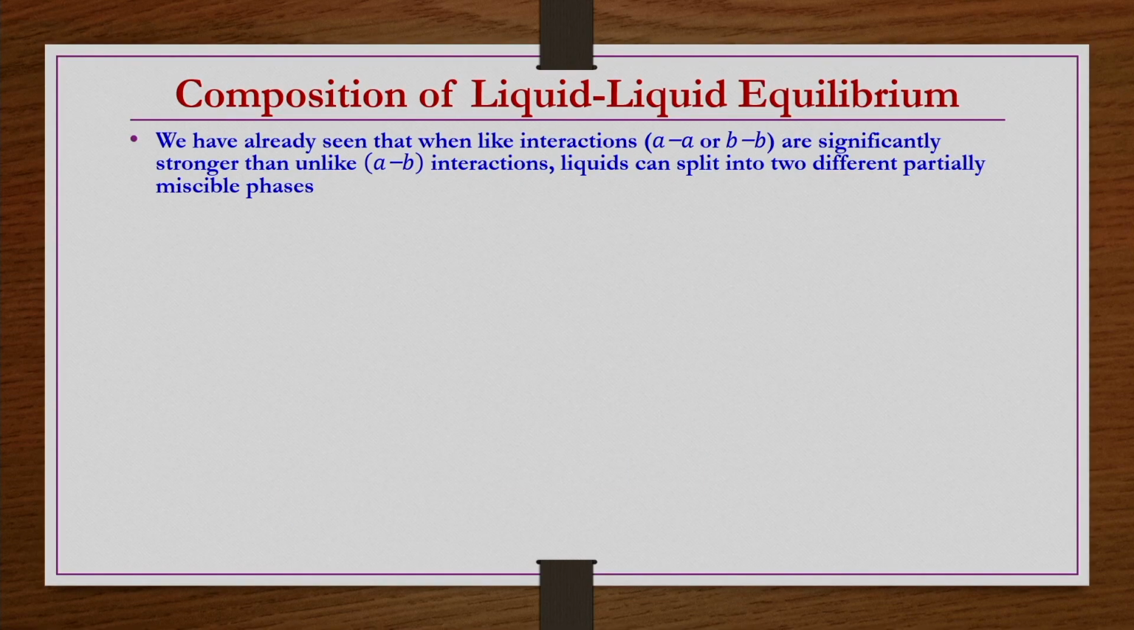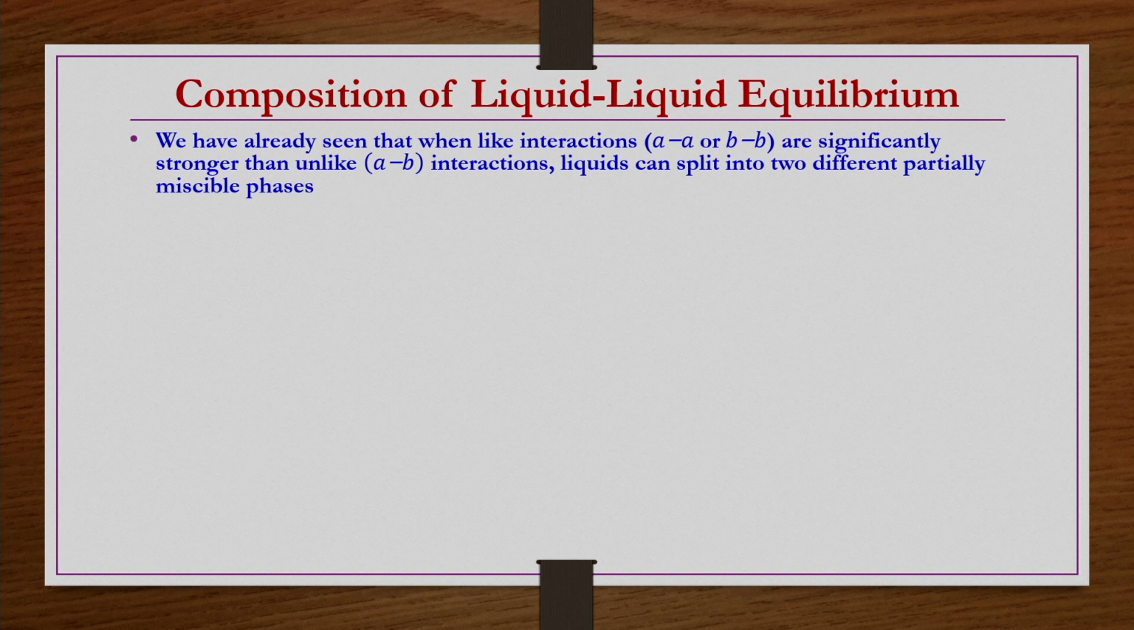So, now what do we do? We take up the next problem in LLE, that is estimation of composition in liquid-liquid equilibrium. We have already seen that when like interactions, whether AA interactions or BB interactions, that is, interactions between the same molecules, are very strong compared to the unlike interactions, then liquids can split into two different partially miscible phases. That is what we have seen.